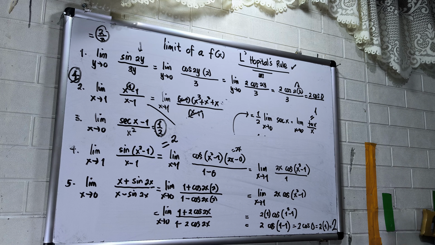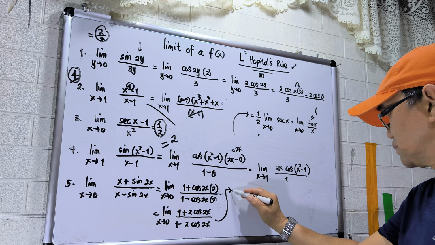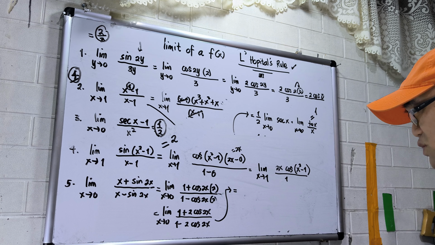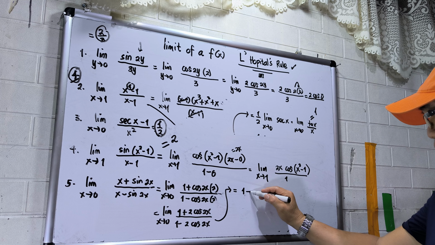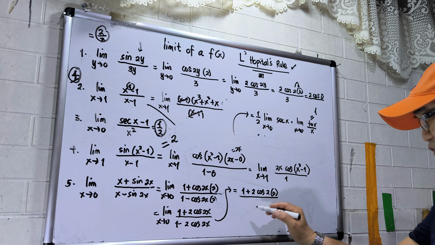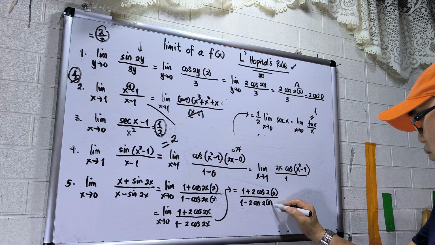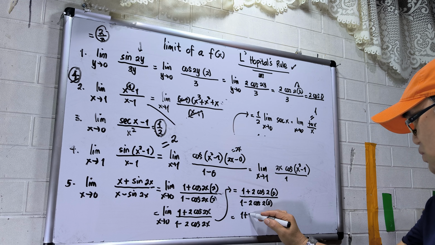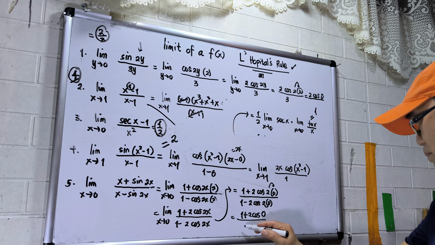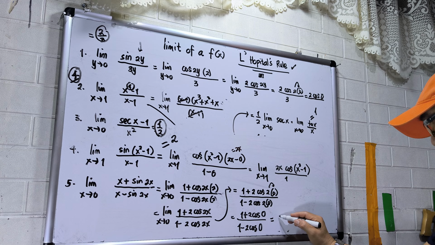Okay? So I will erase this one. So I can plug in now the value of x, which is 0. So this will be 1 plus 2 cosine 2 times 0 over 1 minus 2 cosine 2 times 0. So this will be 1 plus 2 cosine 0 over 1 minus 2 cosine 0.